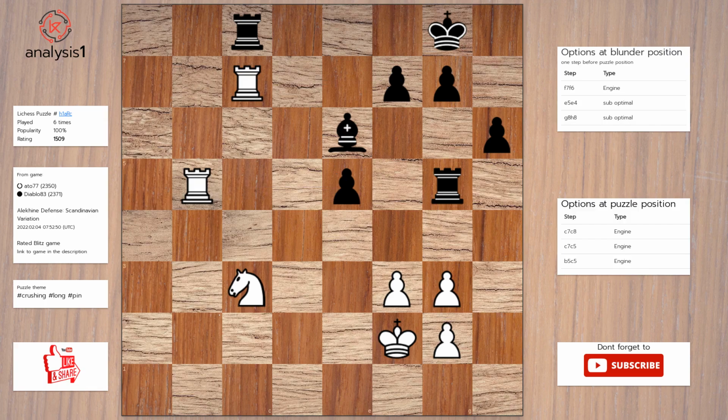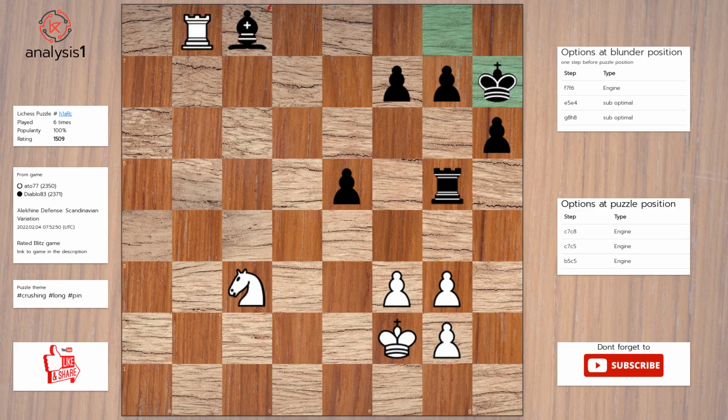Let us look at checks in puzzle position. Rook takes rook, check. Solution to the puzzle is: rook takes rook, check. Bishop takes rook. Rook to b8. King to h7. Rook takes bishop.